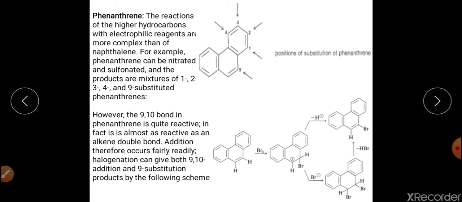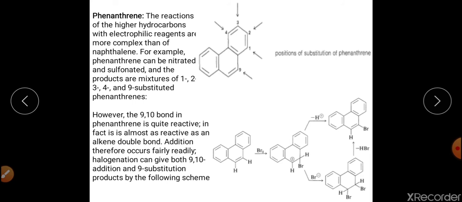The 9th and 10th are the positions in phenanthrene which are reactive, and they are reactive in addition reactions as well. Unlike benzene, which cannot undergo the addition reaction, phenanthrene at positions 9 and 10 can undergo addition reaction as well. For example, 9,10 addition will happen and 9 substitution product will be synthesized. So this is the position in case of phenanthrene.